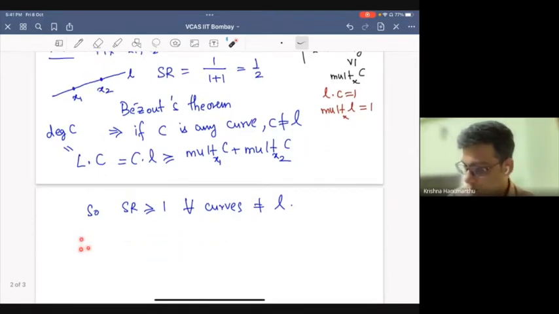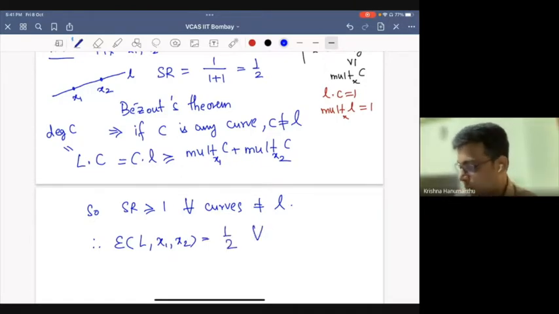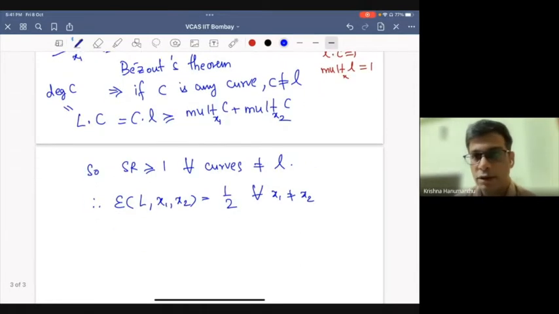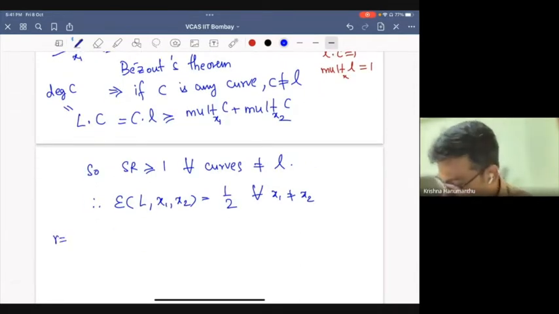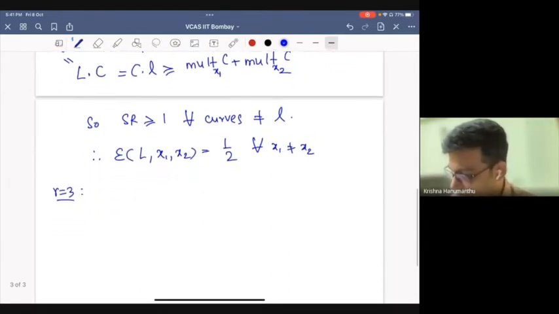So therefore, epsilon(L; x1, x2) is 1 by 2. So this is true for all x1, x2. Okay, and I'll do one more example, just R equal to 3. This is where you can see some interesting behavior now.